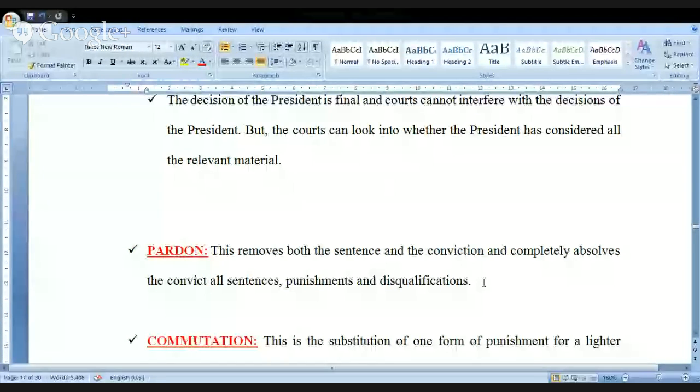Now, look at this. I'll show you the document again. I told you just now, depending on the situation, the President will be using his pardoning powers. Let me type something on the screen. Have a look, please. Now, I'm talking in terms of the so-called penalty. Here, when I'm using the word penalty, this is nothing but the lowermost punishment.